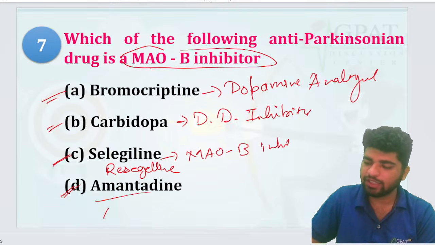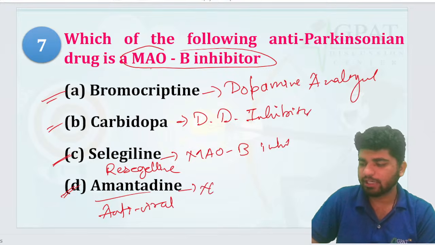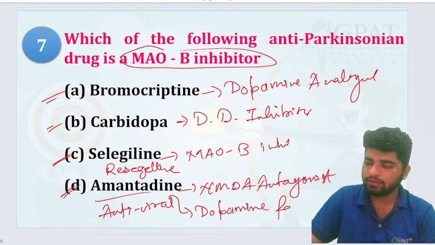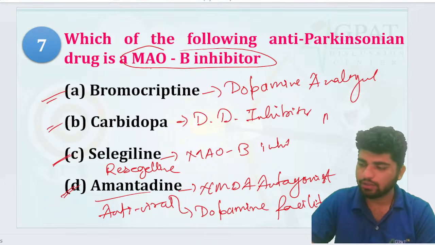Right? Amantadine is your antiviral drug. And if I talk about amantadine, that is what? NMDA antagonist, right? And it is also a dopamine facilitator, if you remember. MAO-A, very good, Aparajita, moclobemide as well as clorgyline.